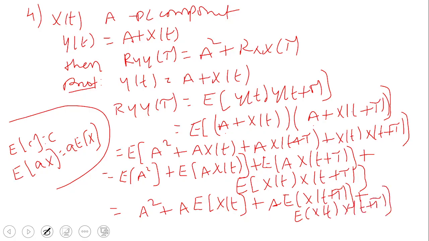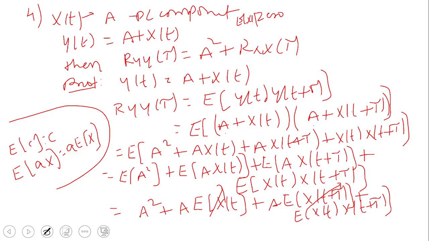Here we assume that the mean of the random process is equal to 0. That is, E of x of t is equal to 0. So this becomes 0, and this is also a mean, whatever the variable, x of t or t plus tau, so this becomes 0 as well.